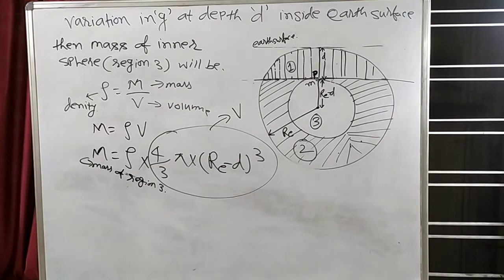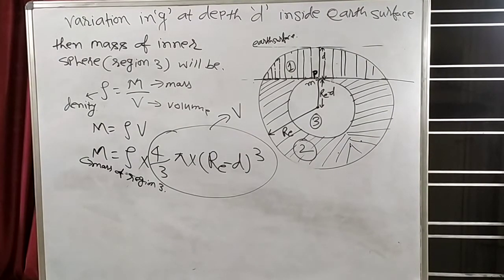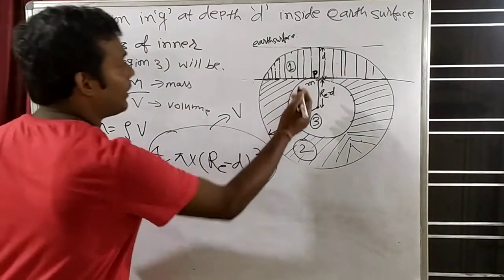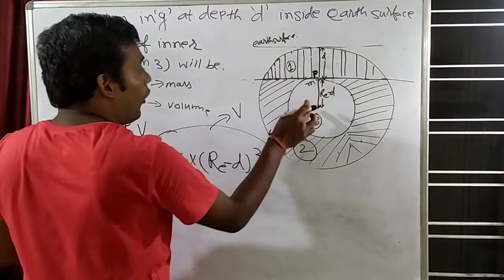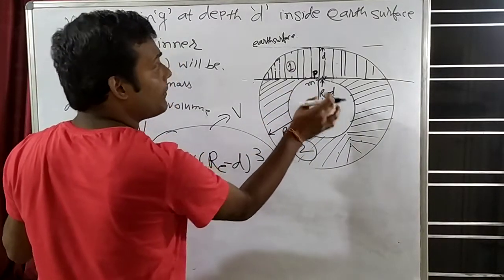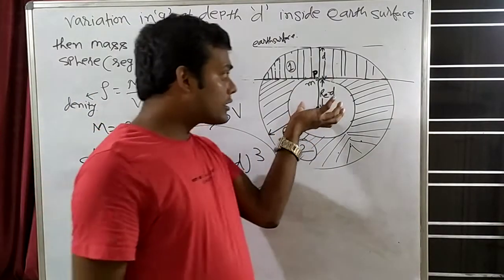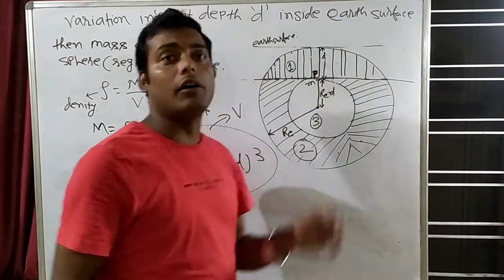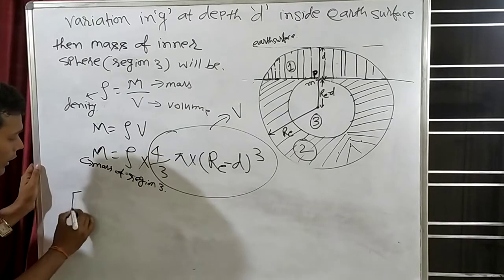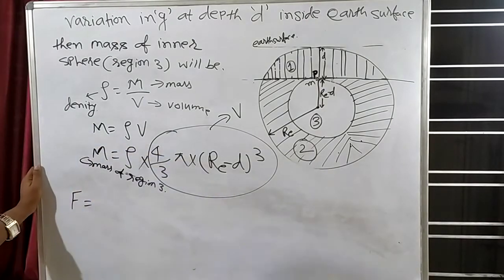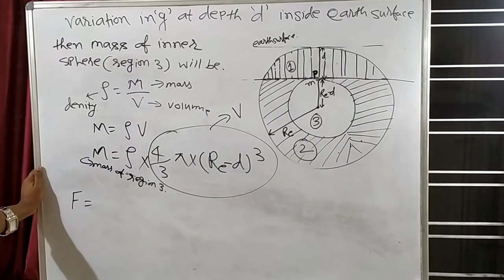Now what we want to calculate is how much force region 3 mass will apply on the chest mass. So how will we calculate? Gravitation force according to Newton's law of gravitation, G m1 m2 by r square.